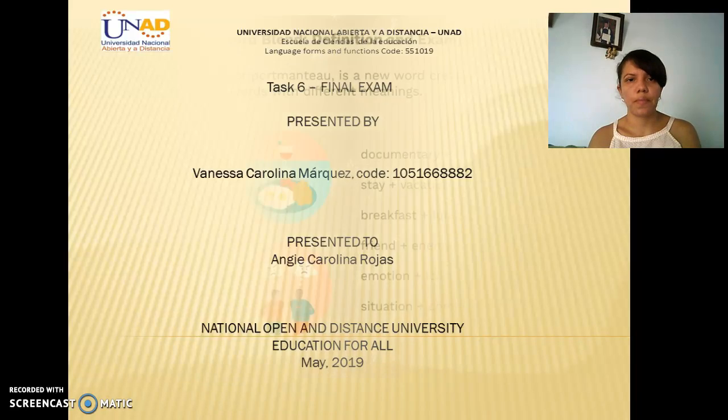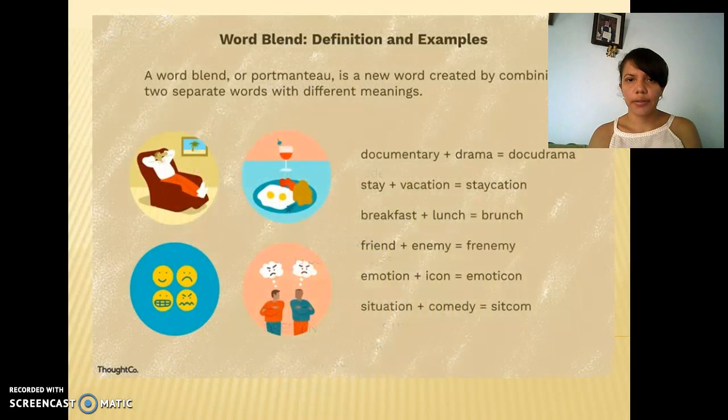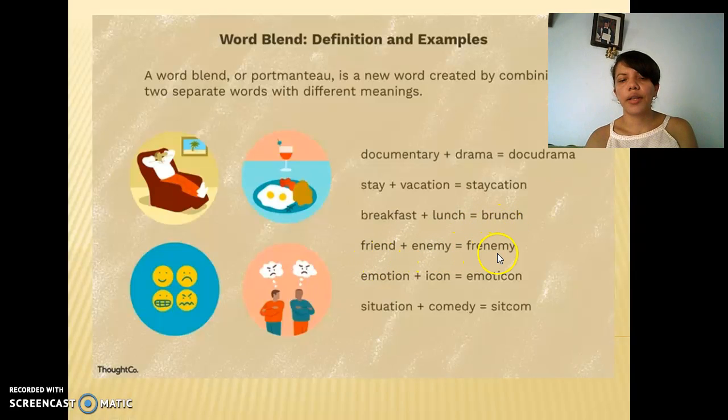Word blends: definition and example. A word blend, or portmanteau, is a new word created by combining two separate words with different meanings. For example: documentary, drama, docudrama; stay, vacation, staycation; breakfast, lunch, brunch; friend, enemy, frenemy; emotion, icon, emoticon; situation, comedy, sitcom.